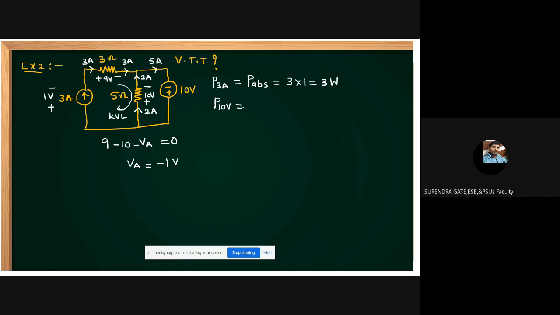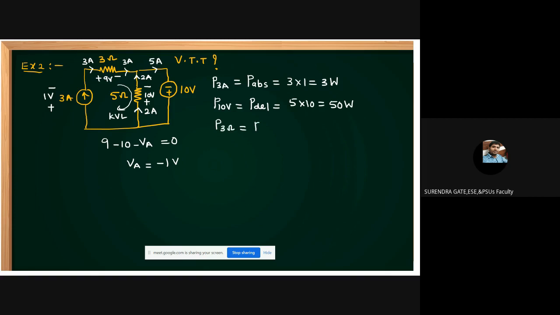Then what about the 10 volts voltage source? Is the 10 volts voltage source delivering or absorbing? Current enters at the negative terminal, so it is delivering. P delivered is 5 into 10, since current is 5. That is 50 watts. Then the remaining resistances must only absorb.